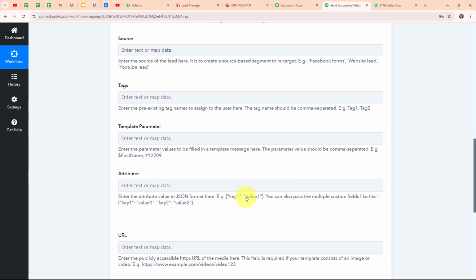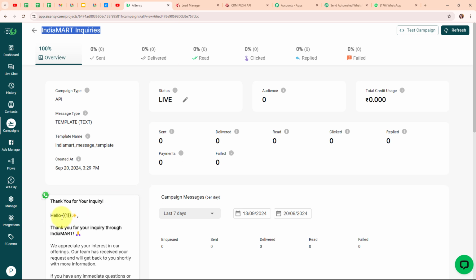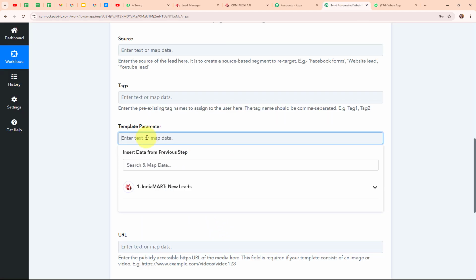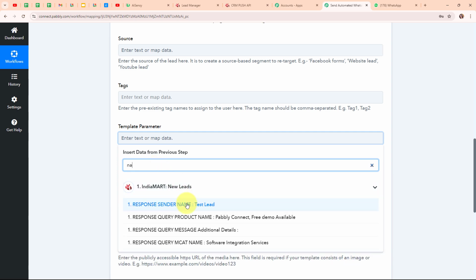And then here it is asking me to enter the template parameter. So here in this template parameter field, I need to enter the value of my variable that I have used in my message template. As I've already shown you, I have used a single variable in my template, that is in the place of name over here. So here in this template parameter field, I'm going to map my lead's name because that's the value for my variable. So this is my lead's name.